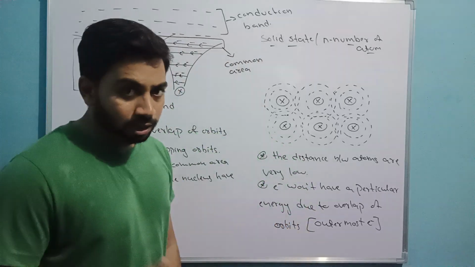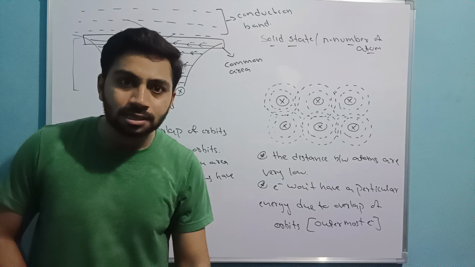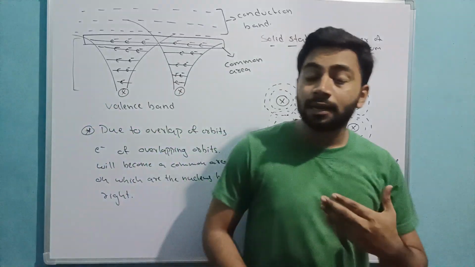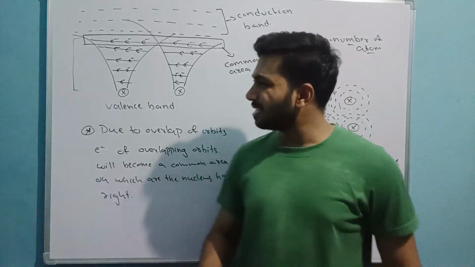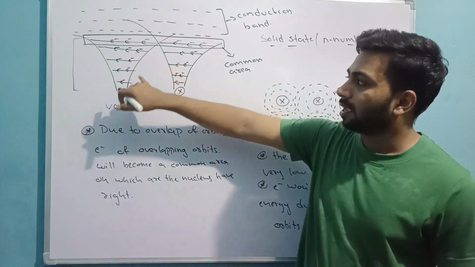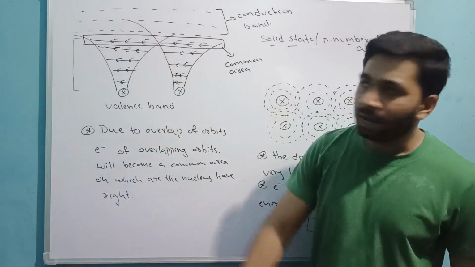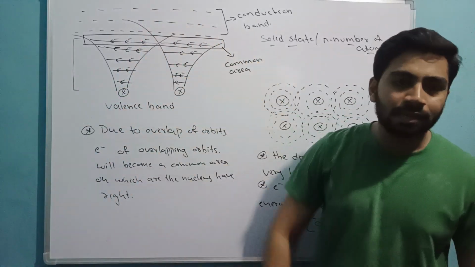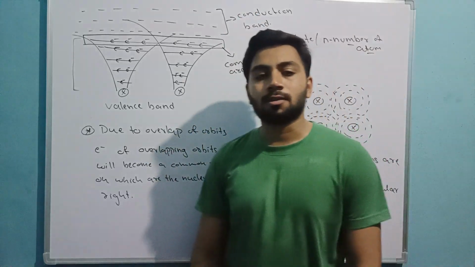Now next class, we will add this for our semiconductors, and we will divide the energy bands and energy levels. That is very simple. See here, energy levels are there: energy levels 1, 2, 3, 4. All together this is called an energy band, and this all together is called an energy band. Here, this is the valence band, and this is the conduction band. That's all.